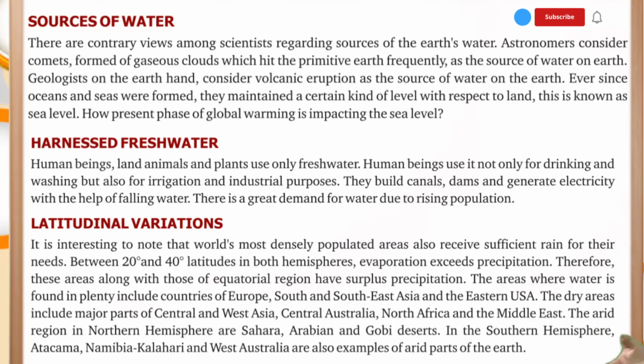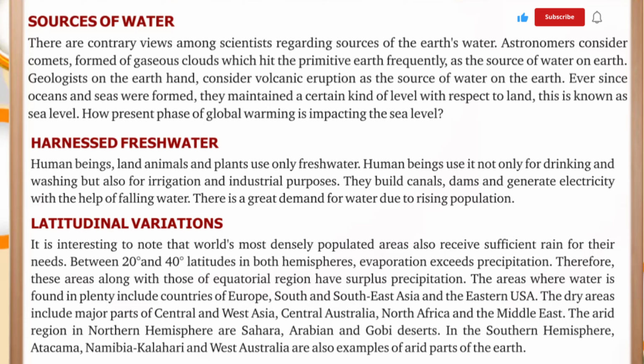Latitudinal variations. It is interesting to note that the world's most densely populated areas also receive sufficient rain for their needs. Between 20° and 40° latitudes in both hemispheres, evaporation exceeds precipitation. Therefore, these areas, along with those of the equatorial region, have surplus precipitation.